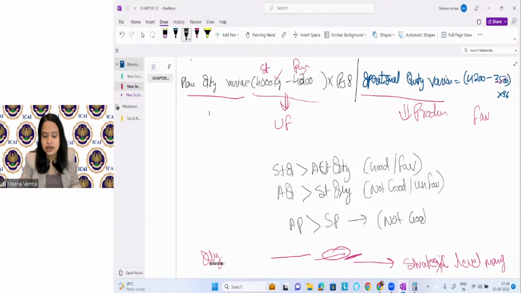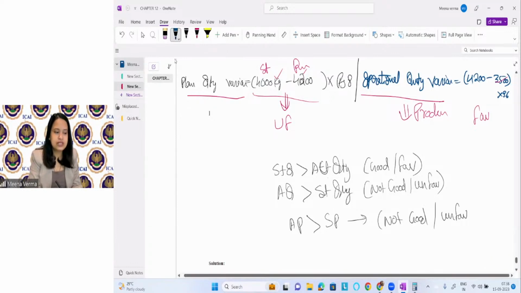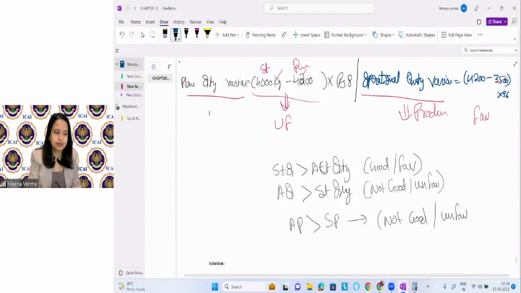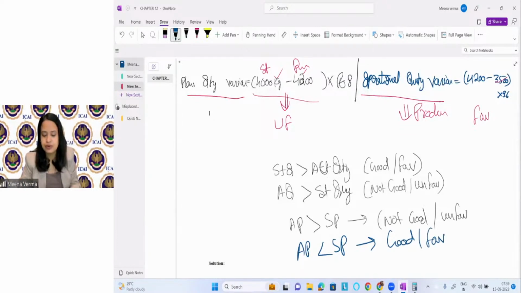You can say this is unfavorable. Similarly, if the actual price is less than the standard price, this is good, or favorable, right?